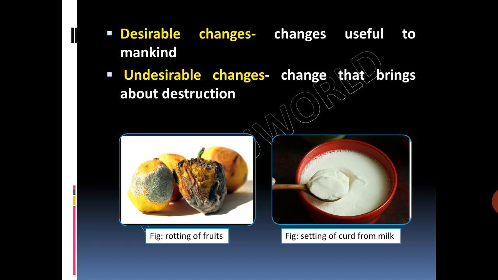Undesirable change. Any change that brings about destruction is an undesirable change. Floods, epidemics are undesirable changes. Rotting of roots is an example of undesirable change.